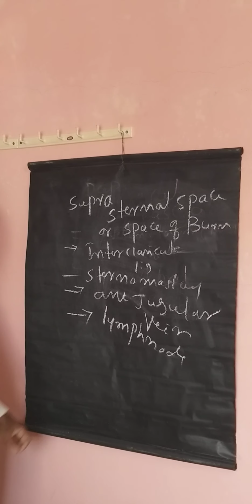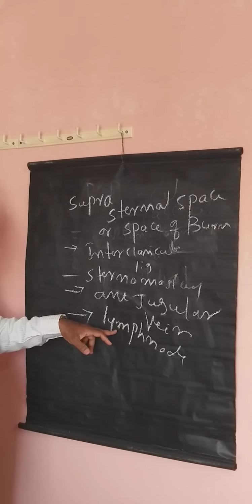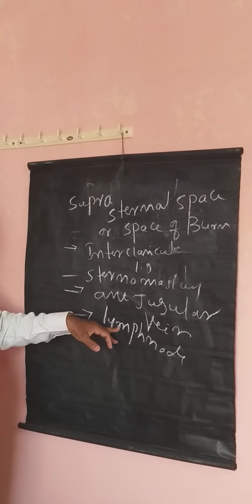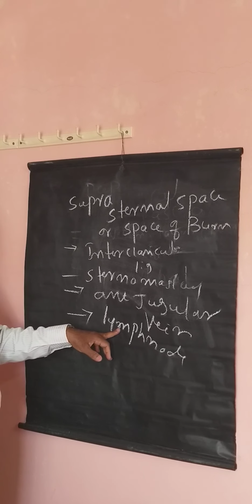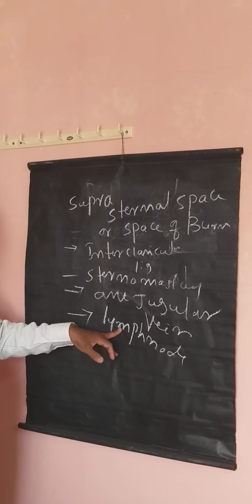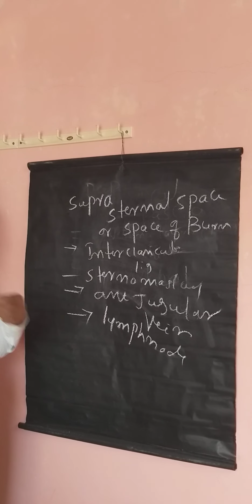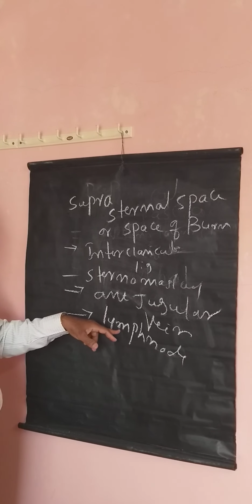The lymph node may be infected in tuberculosis or any abscess. It may form a cold abscess. It can be tapped locally, and the infection will be a local infection.